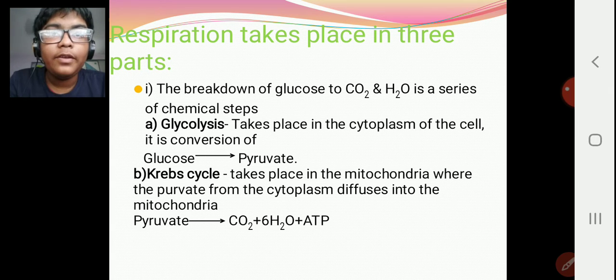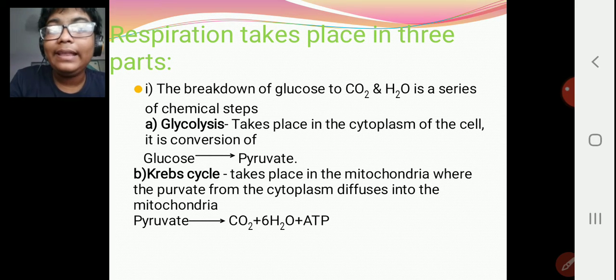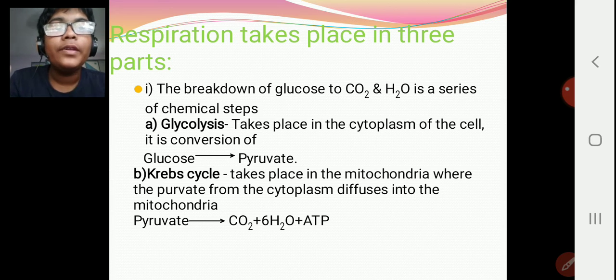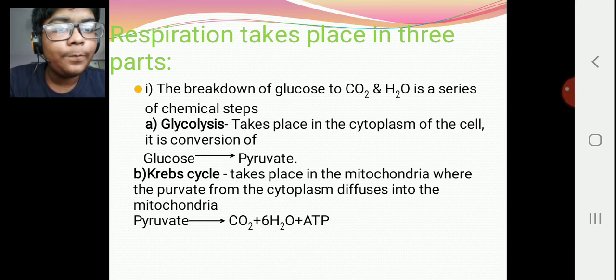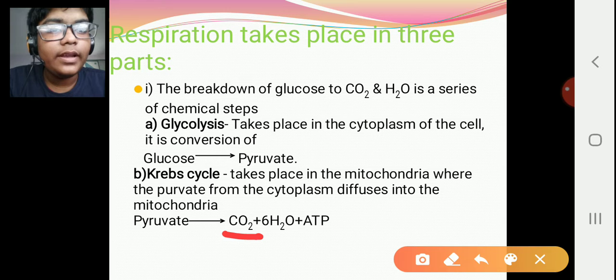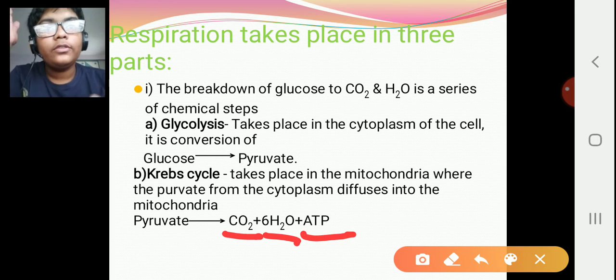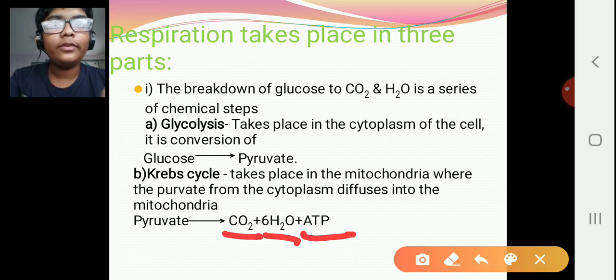This takes place in the cytoplasm of the cell itself. Now the pyruvate created by glycolysis in the cytoplasm goes into the mitochondria, and there the Krebs cycle takes place. In the Krebs cycle, the pyruvate is converted into carbon dioxide, water, and adenosine triphosphate. So the breakdown of glucose into carbon dioxide, water and energy happens in a series of steps.